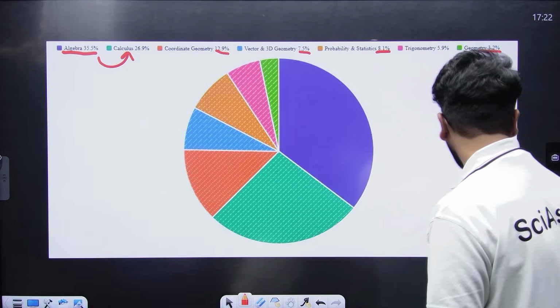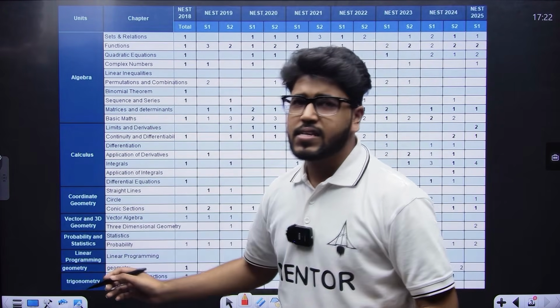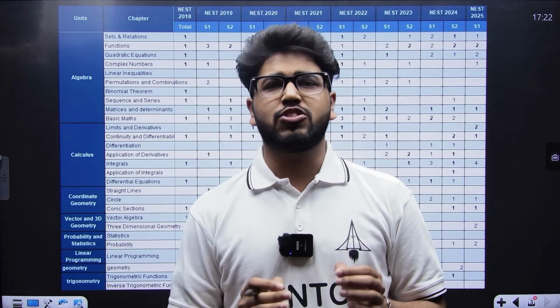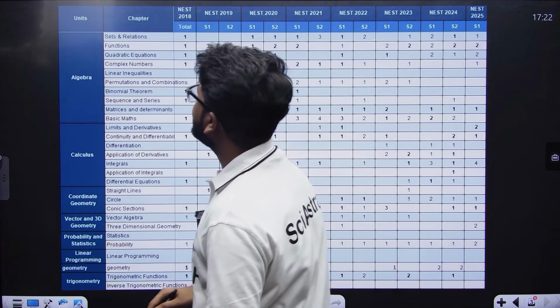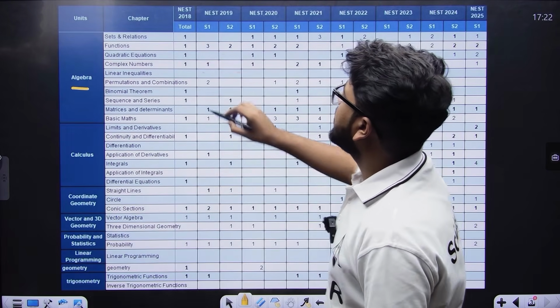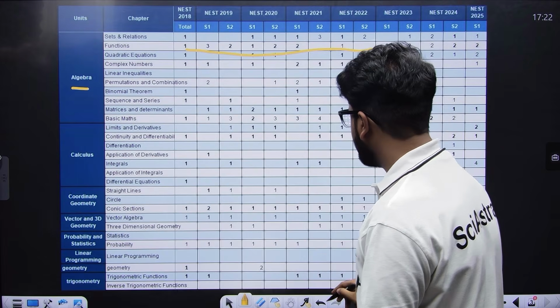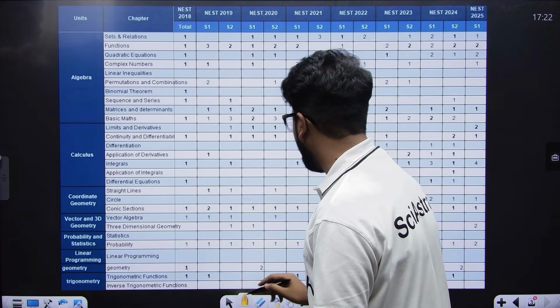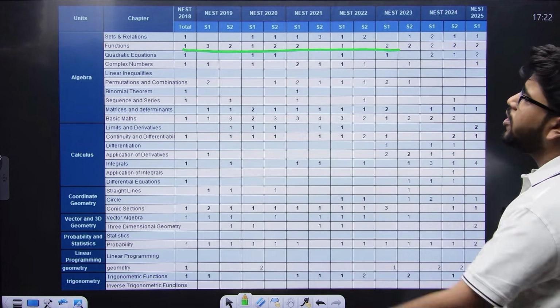So let us now look in detail at what chapters fall under these units and which are the important chapters that you have to do by any chance. The first one is under the unit algebra. As you can see, the functions chapter is the most important one, as almost every year it has at least one or two questions.